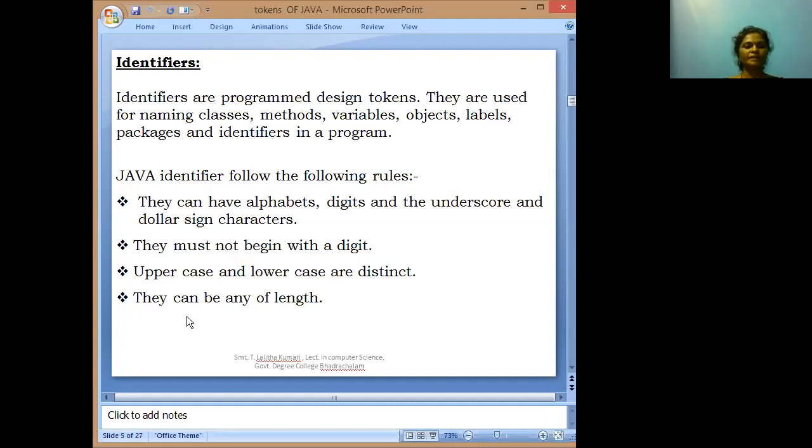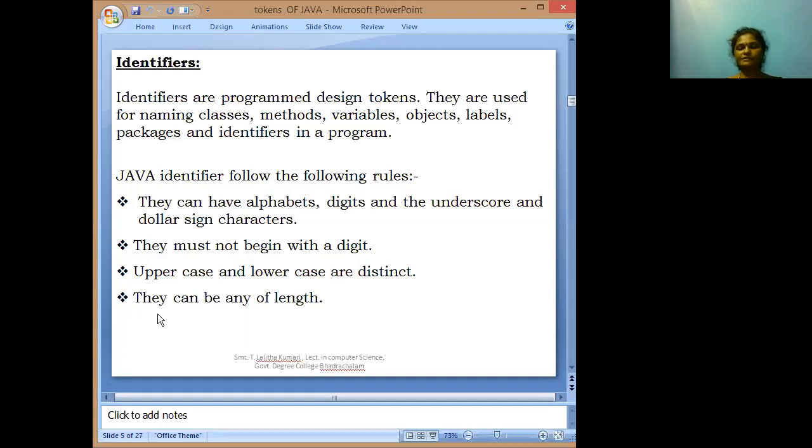Next, when more than one word is used in the name, subsequent words are marked with an uppercase letter. When we use more than one word in our program, the second and subsequent words are marked with an uppercase letter.